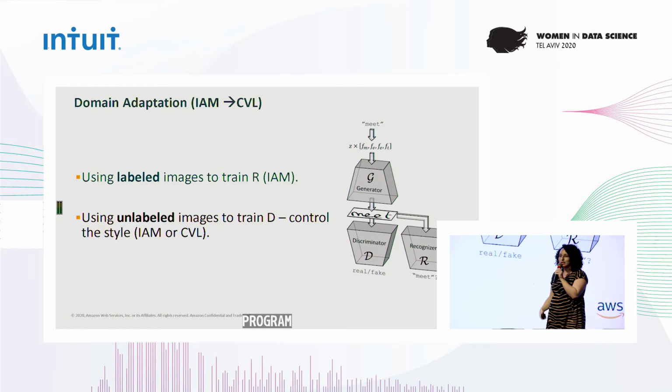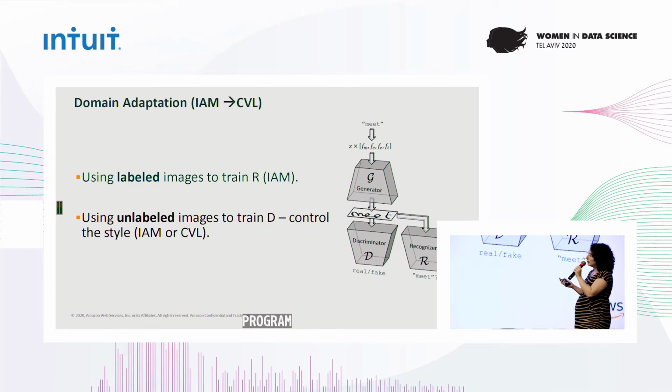So as I said, we can also use it in a semi-supervised manner. Here we used it for domain adaptation, and we used two datasets of English words, IAM and CVL. We assumed we have labels for the IAM dataset, but we want to succeed in testing on the CVL dataset.